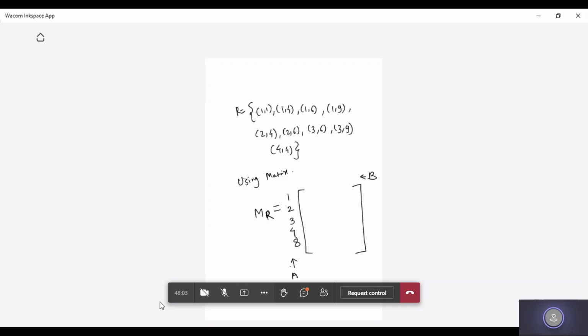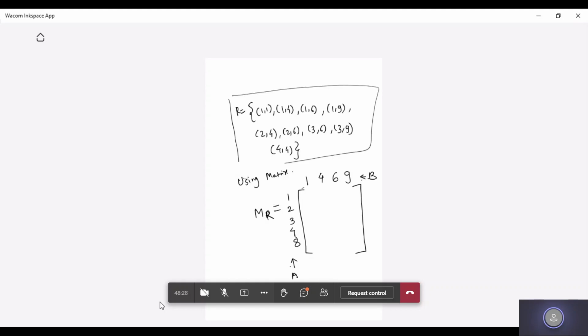I'll be writing the elements of A on the left side, and on the upper side I'll be writing the elements of B, that is 1, 4, 6, 9. A and B are given sets. So what I have to do is write the elements of A on the left side and the elements of B on the upper side. Whatever relation we have got here, I need to represent in matrix form.